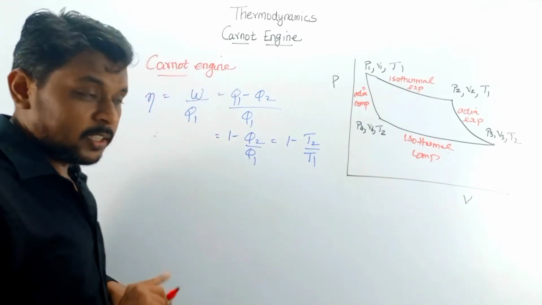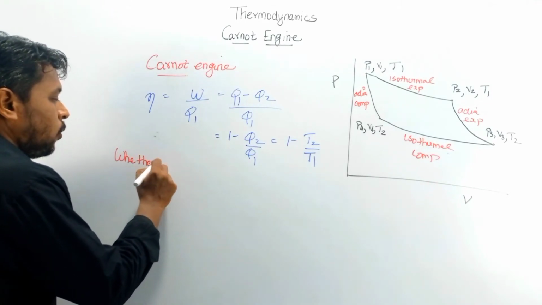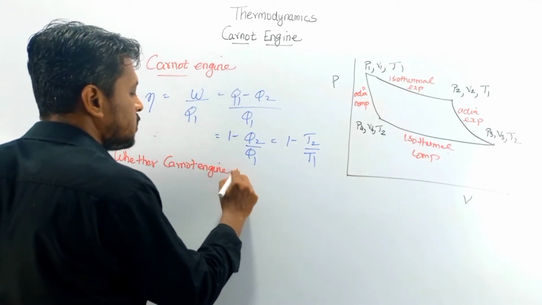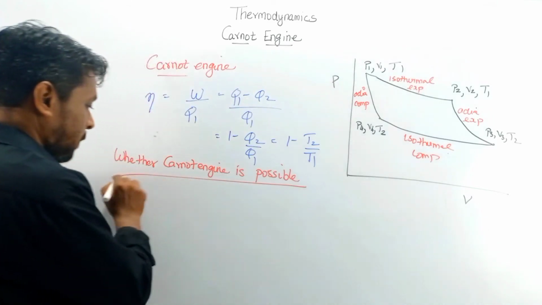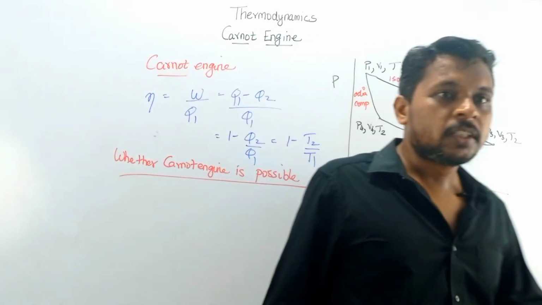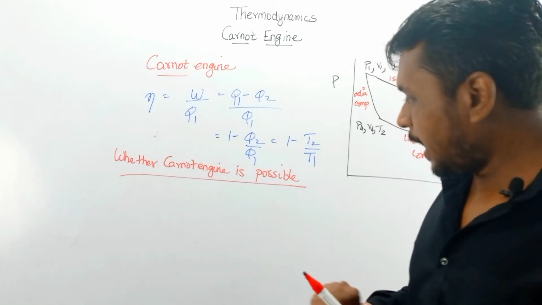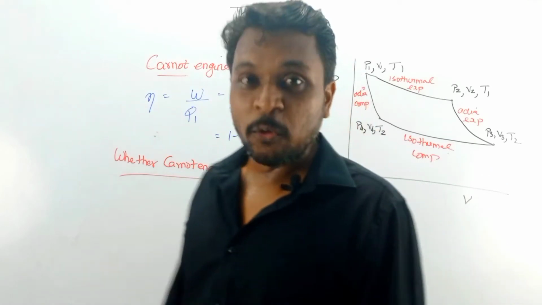Now my next question is whether a Carnot engine is possible. For this question, my answer is no. Why is it not possible?